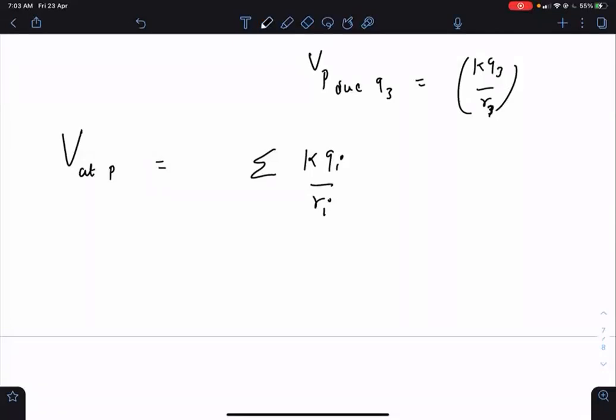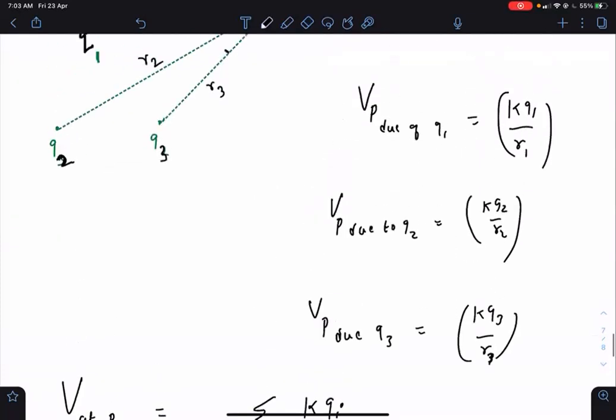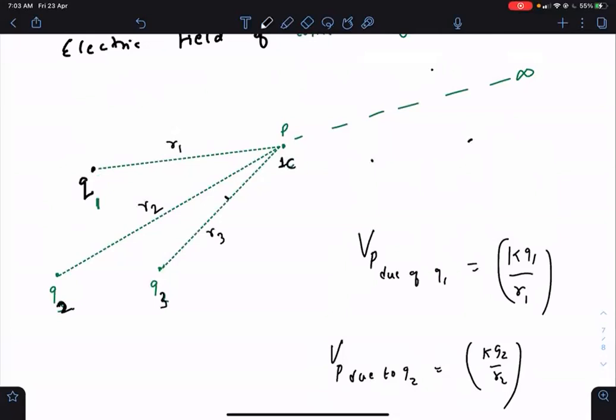Sir, why should we neglect the forces acting upon Q1 by Q2 and Q3? Like, there will be a repulsion force between Q1 and Q2 and between Q1 and Q3, no, sir? So that will ultimately affect the work done by Q1 on the 1 coulomb charge, no, sir?